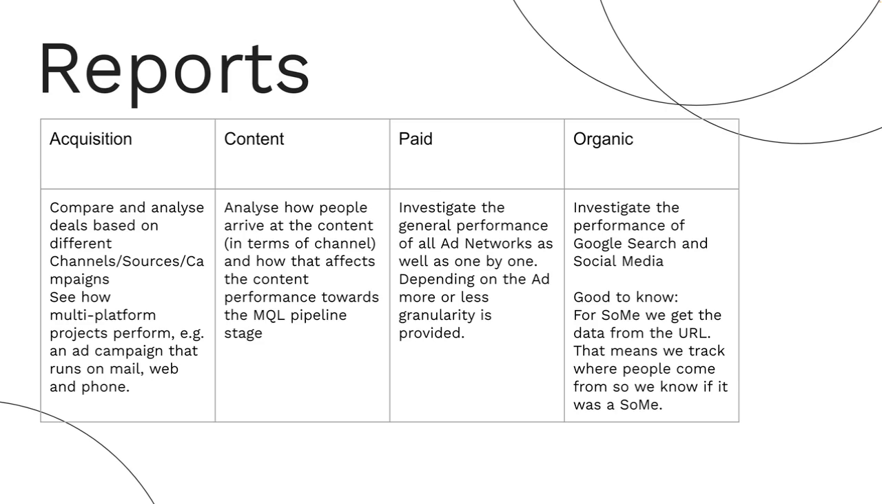The first report, acquisition, will help you analyze which channels, sources, and campaigns have contributed to generating a certain amount of leads so far. Content will help you to understand what content on your website, which you have previously mapped out, is actually performing best at the moment. Paid will help you to understand which campaigns are generating leads. You'll be able to look into your Google spend, for example, social media.